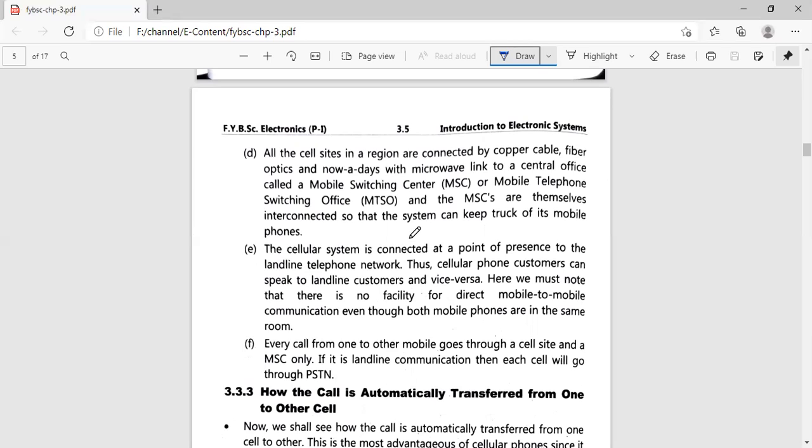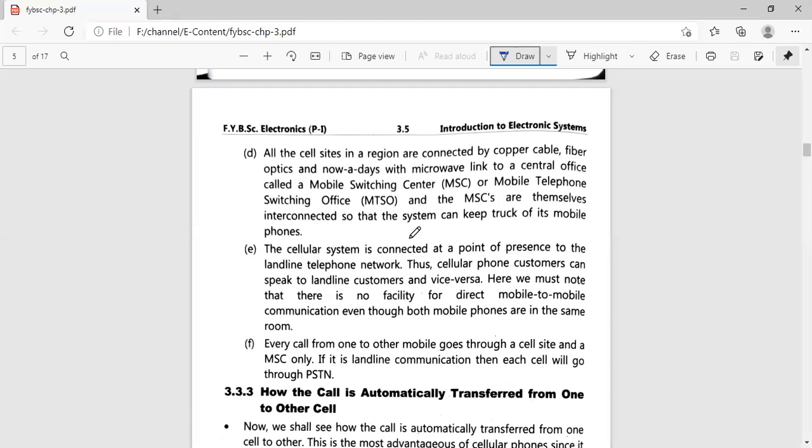Okay, what will happen? That call will firstly go to the MSC, that is mobile switching center, and that mobile switching center connects that call to the next person who is sitting in the same room. So it is not like if you are nearby then you can have direct communication. It is not like that.